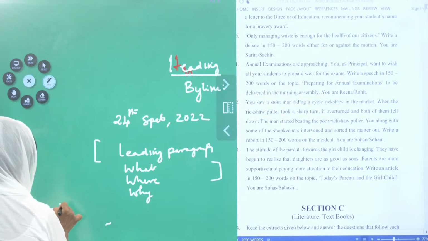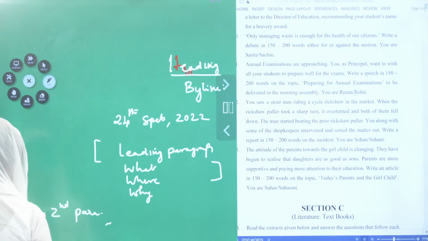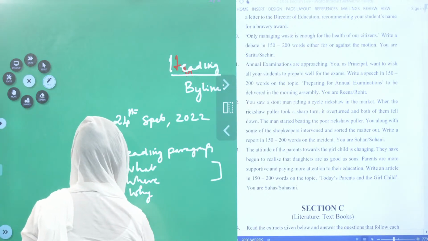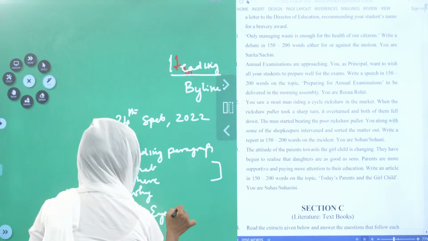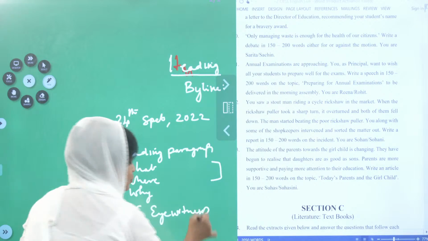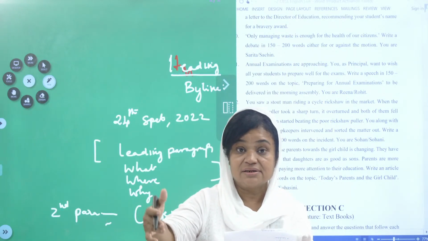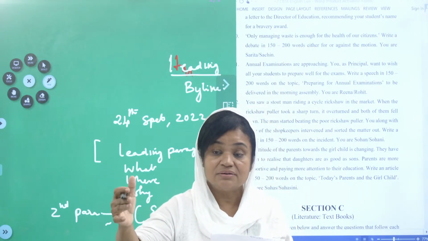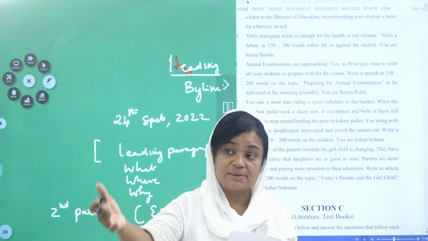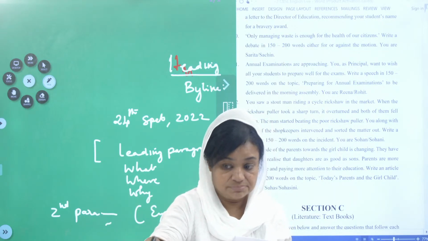Let us see what is in the second para. Second para, the eyewitness. Now, you saw a person, you went and asked, interfered in this problem. You can hear that somebody, the eyewitness, is telling, I saw that person beating.